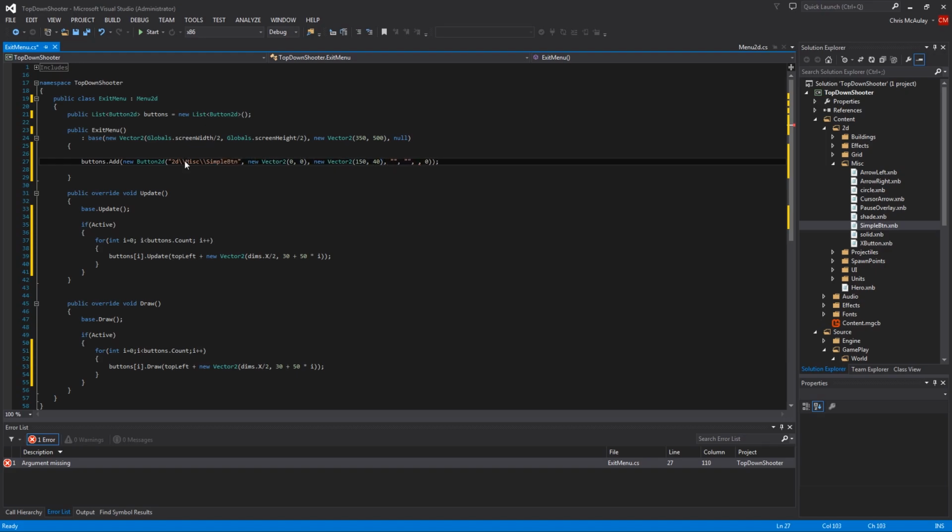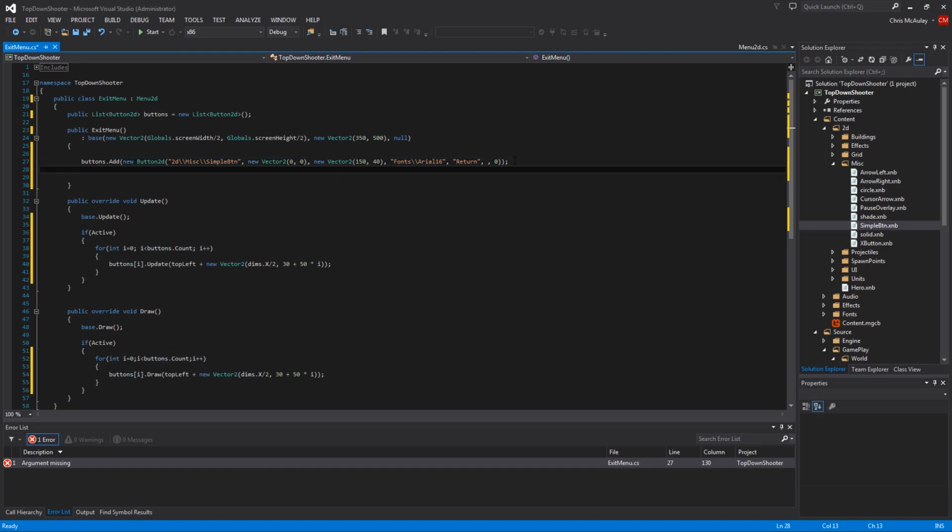Our font is just fonts Arial 16. This button is going to say return. We will fill this in a second, so just bear with me. We have the same thing, but instead of return, we are going to say exit level.